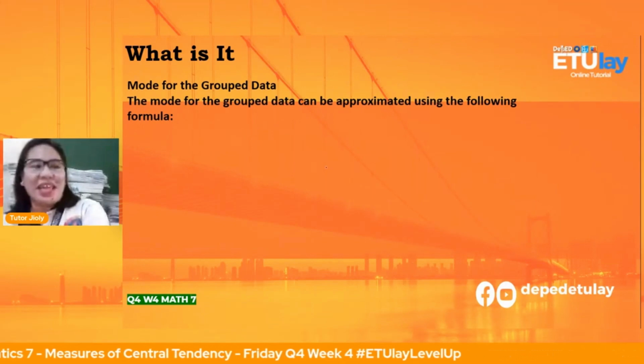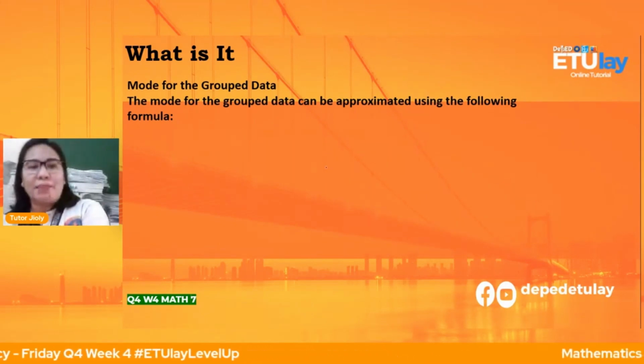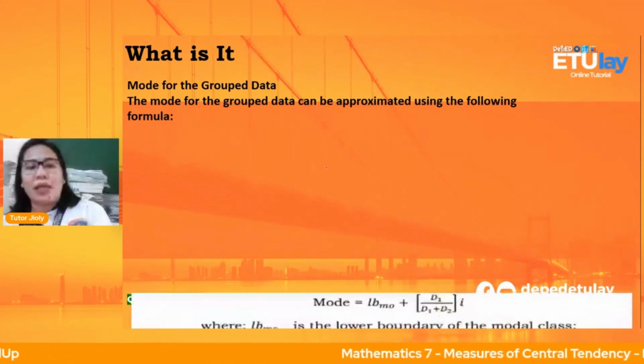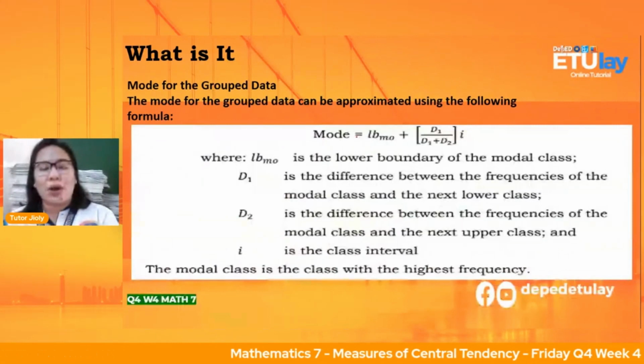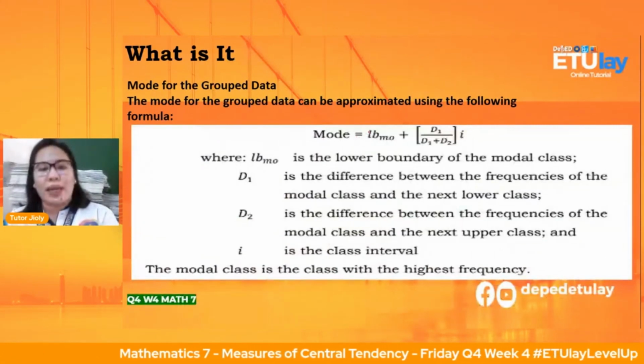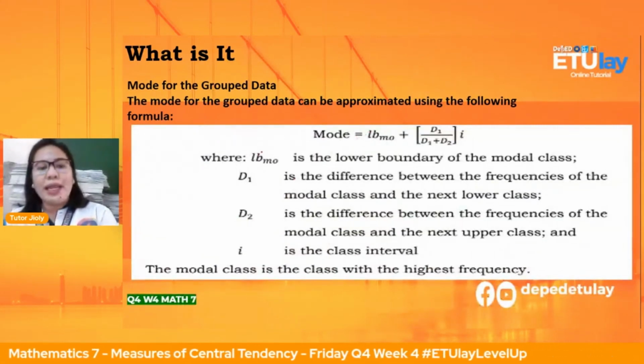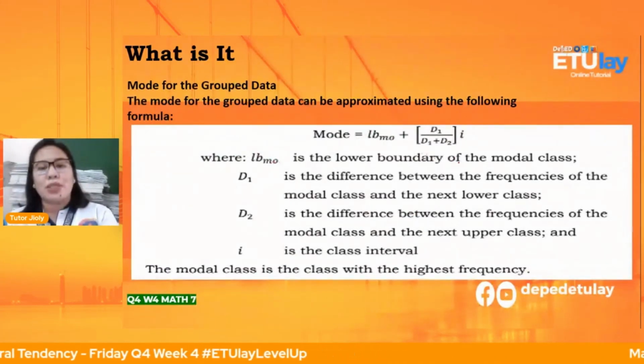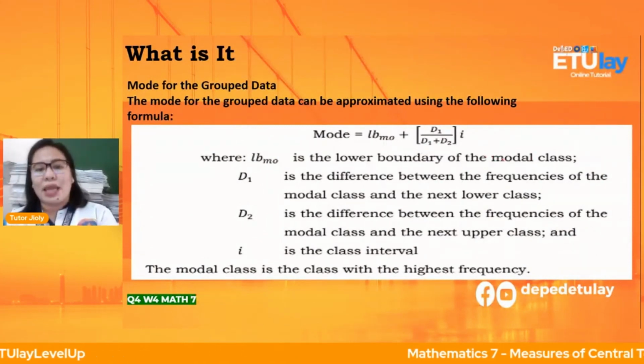Okay, we will continue. Mode for the group data. The mode for the group data can be approximated using the following formula. Yung mode natin is equals to LM, then MO yung sa baba is the lower boundary of a modal class. Modal class, MO, ibig sabihin nun, modal class.